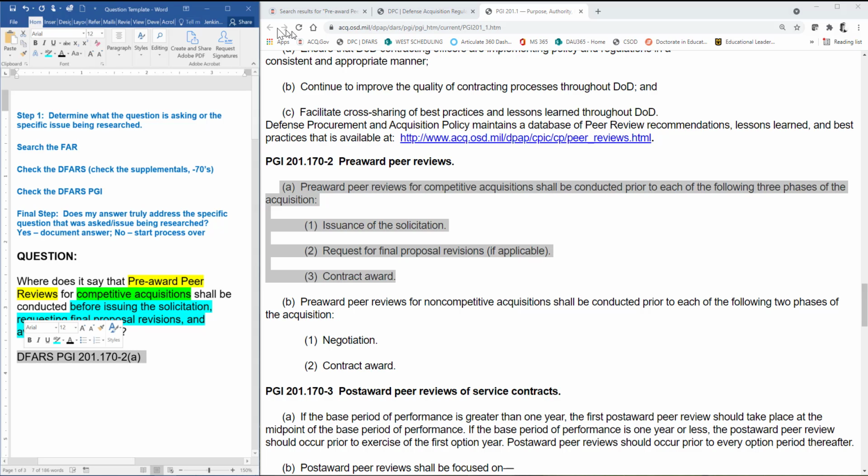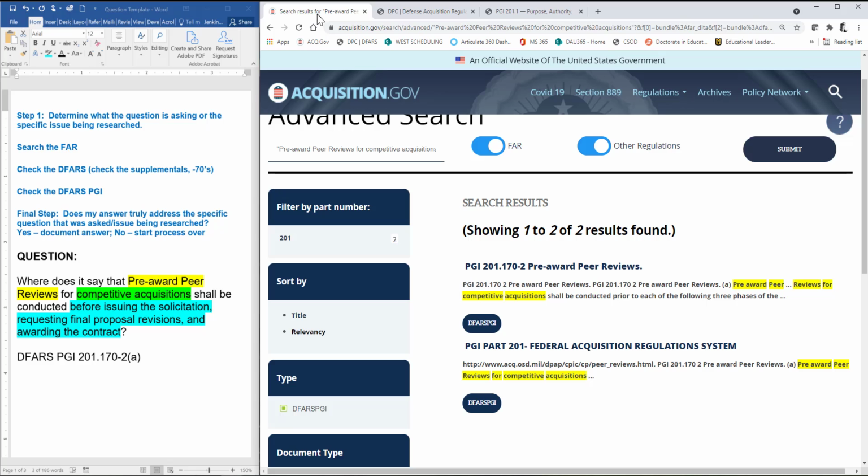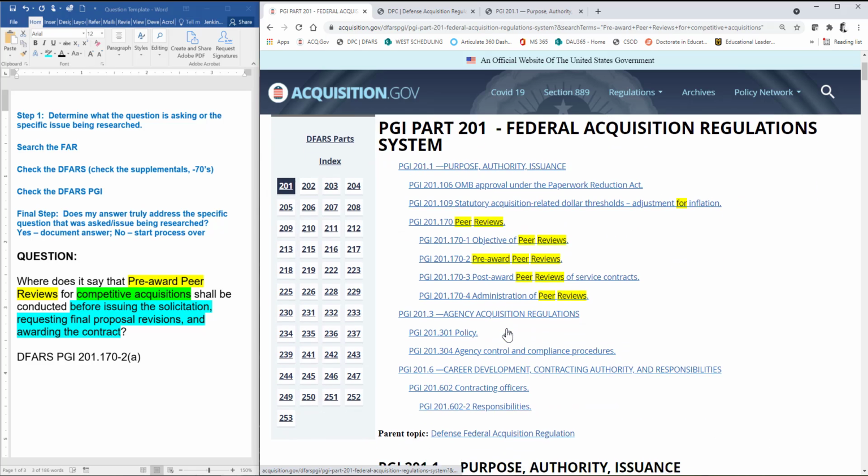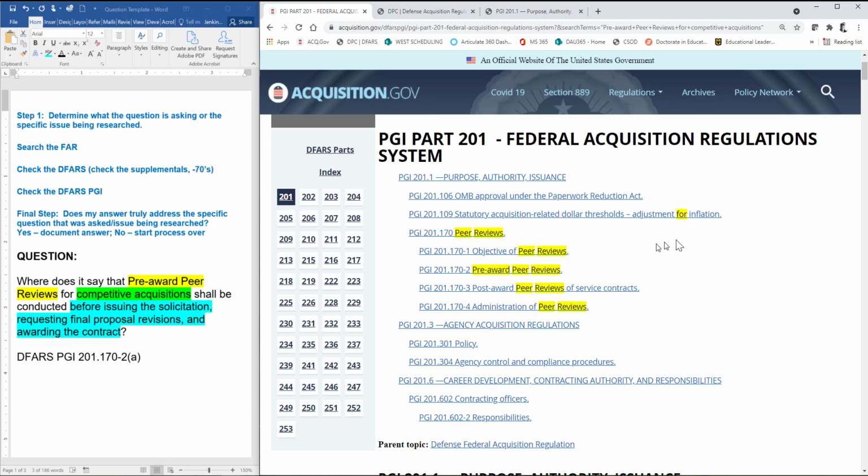Now, if I go back to my original search results, I can feel fairly confident that what I have found is the correct answer. I can click on this other one just to scan it if I wanted to. And this is actually simply referring to, well, let's go there.